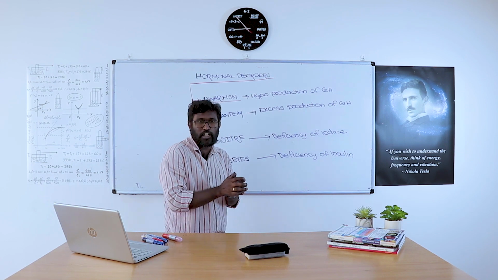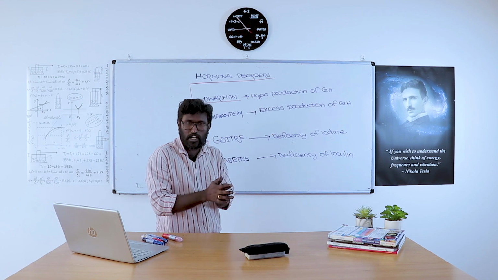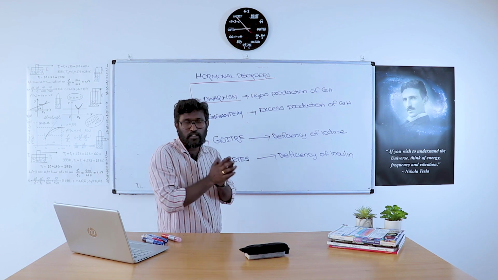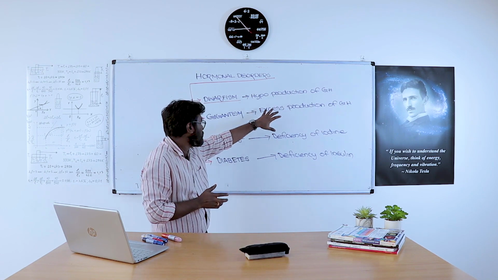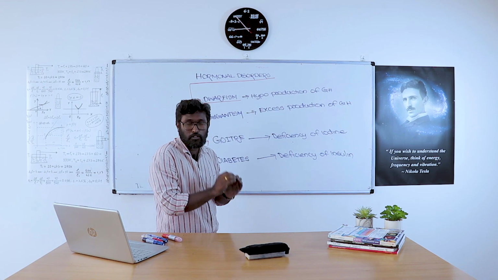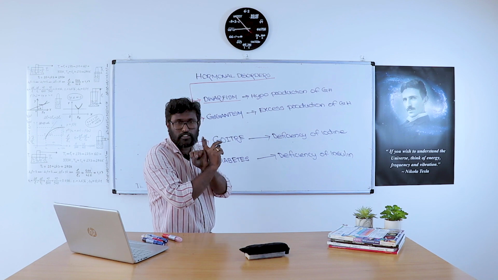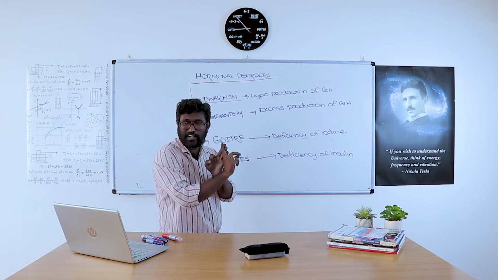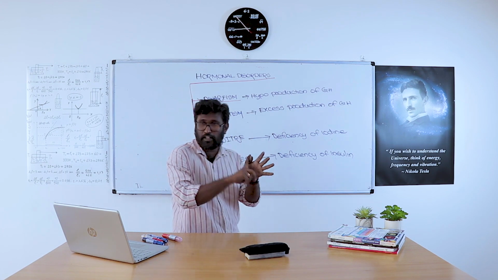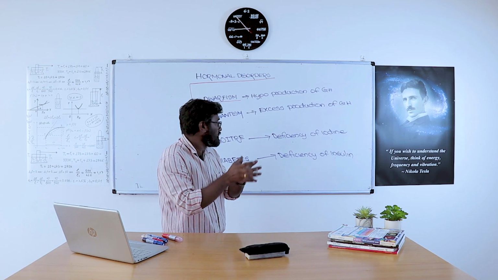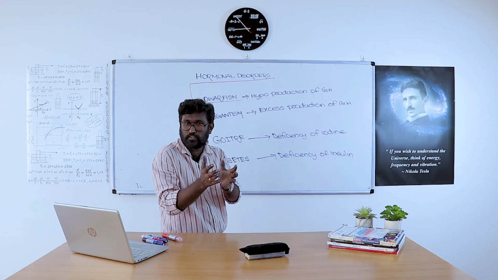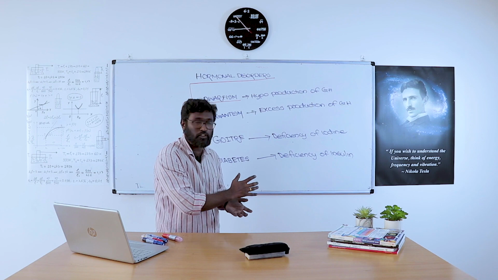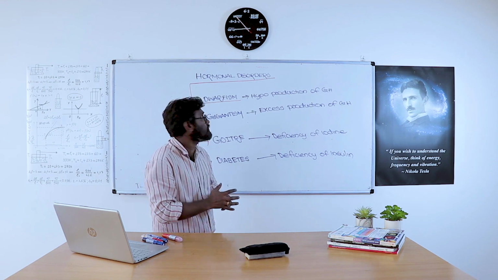So in control and coordination, as we discussed in the starting, all the important topics are discussed here. We started with the movement of plants, then plant hormones, then animal hormones, then the central nervous system, then the peripheral nervous system, that means the human nervous system, then the structure of neuron, then hormonal secretion, what is meant by hormone, what glands produce hormones, what the functions of hormones are, and then the hormonal disorders.